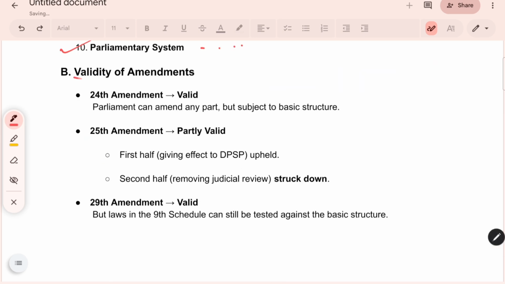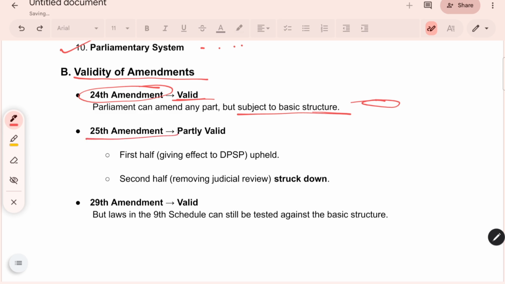Now the Supreme Court's ruling on the validity of the amendments. The court held that Parliament can amend any part, but subject to the basic structure, meaning one cannot destroy the basic structure. Apart from that, you can make amendments. So the court considered the 24th Amendment valid.